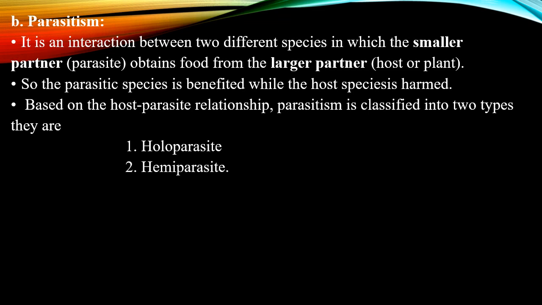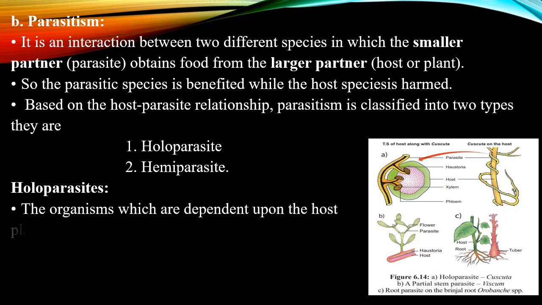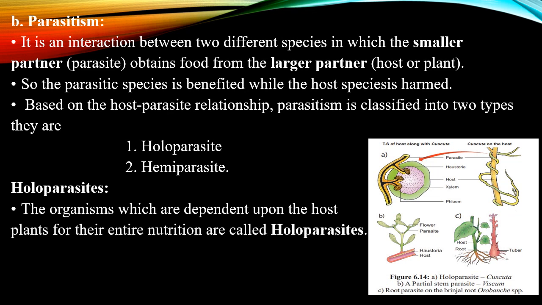Now let us see about the holoparasites. Holoparasite means total parasite. The organism depends totally upon the host plant for its entire nutrition. The best example is Cuscuta. Cuscuta is a total stem parasite which depends upon the host plant even for inducing flowers, through the hormone which is received from the host plant.